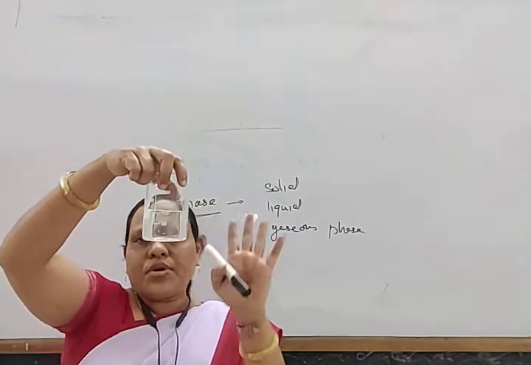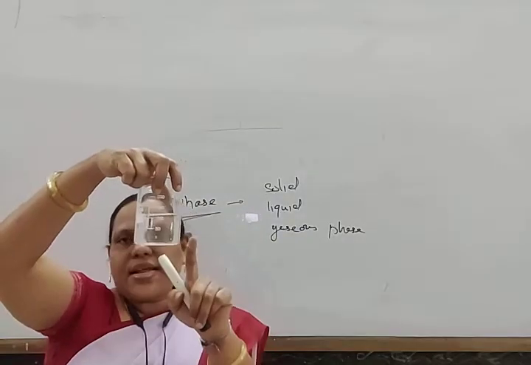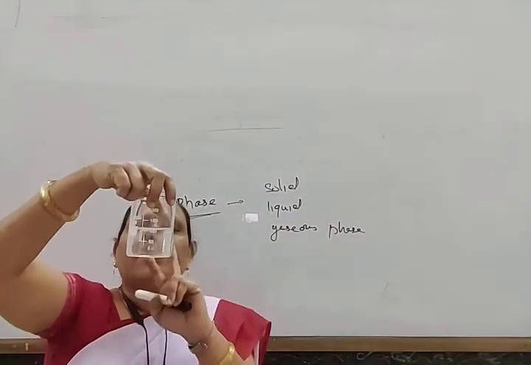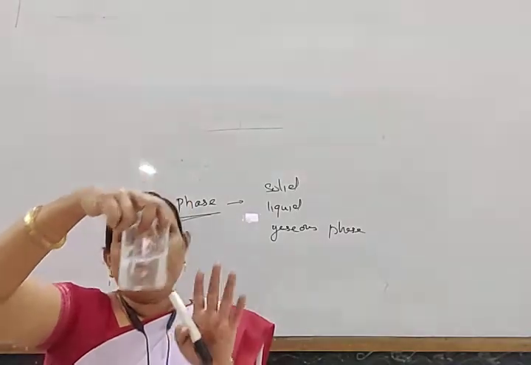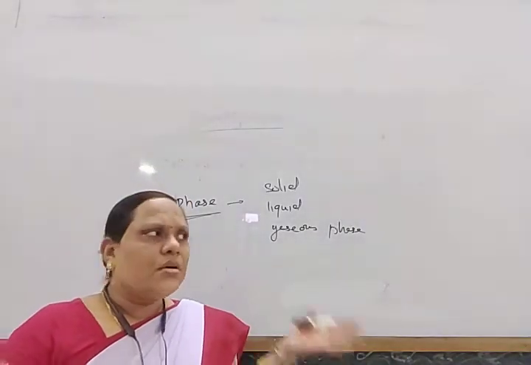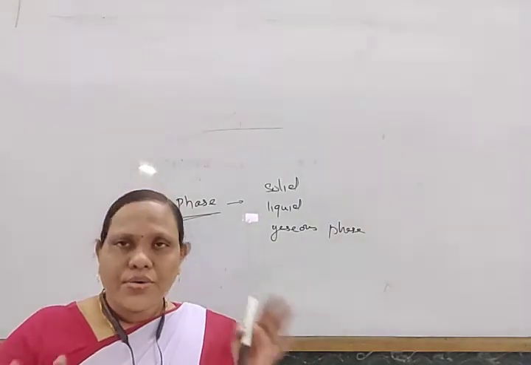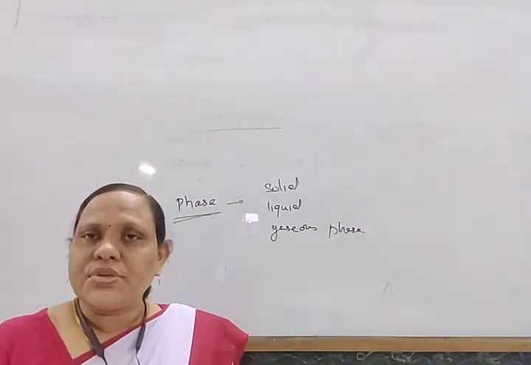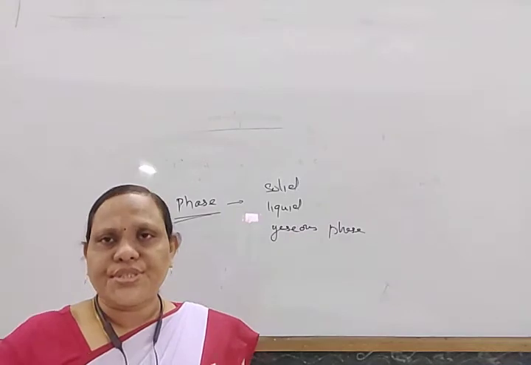I have kept some water here. It is uniform throughout. Whenever you look, it looks like one. This is an example of a homogeneous system. Suppose you take a sugar solution or a salt solution. All are examples of homogeneous systems.